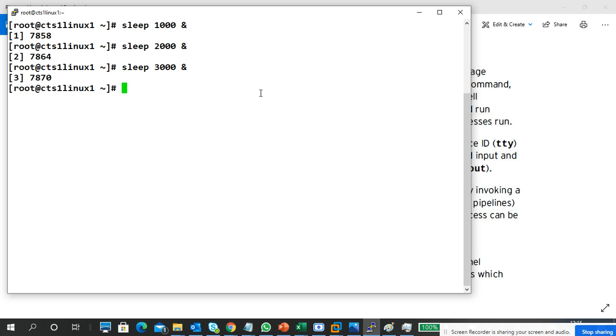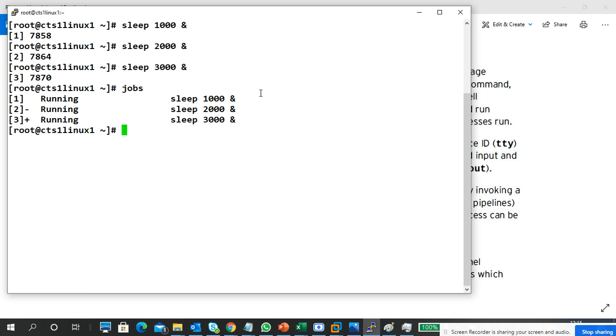Three processes I am running. I want to see what processes are running in my background. So these three processes are running. One, two, three is the job number, the sequence number. It is running. Okay, and what process is it?